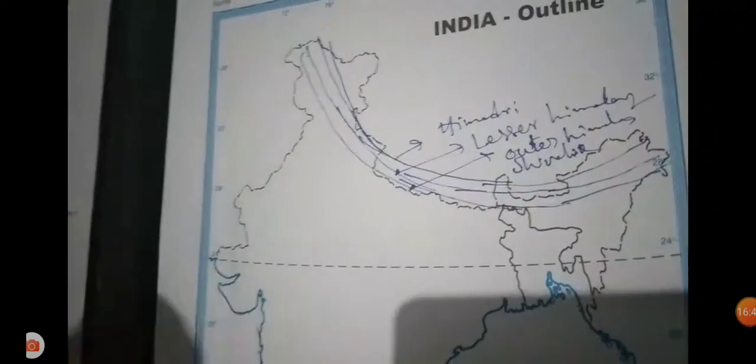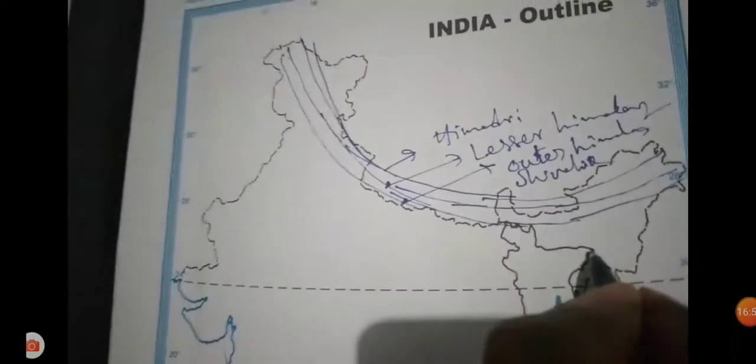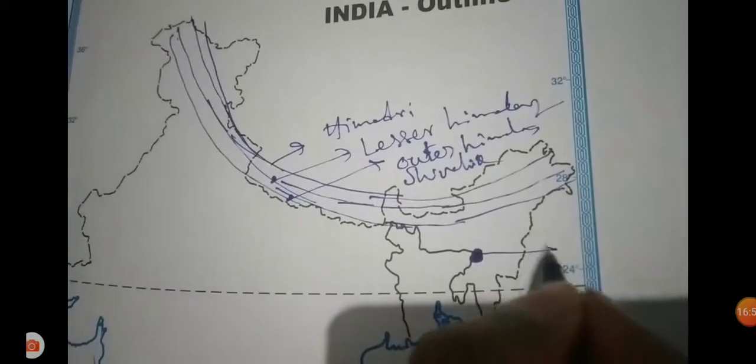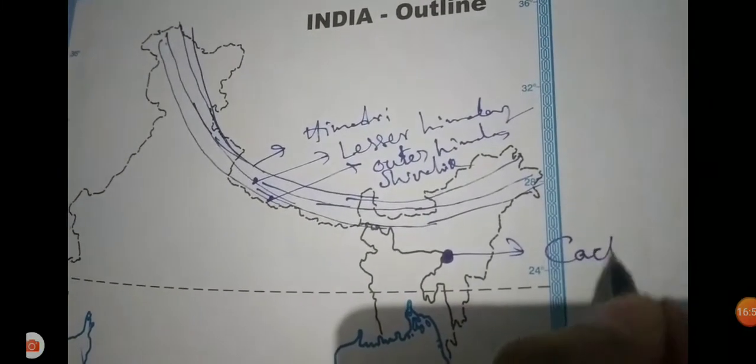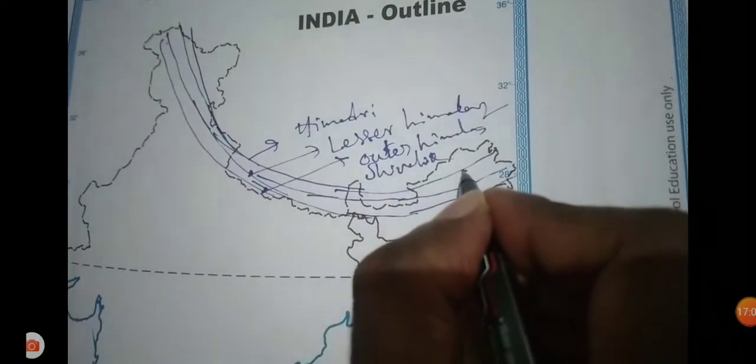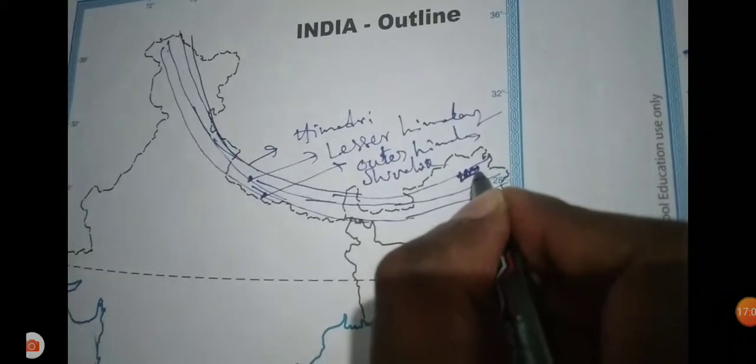In Assam, the Outer Himalayas are called the Kachar Hills, located here. In Arunachal Pradesh, these ranges are called the Mismi Hills.